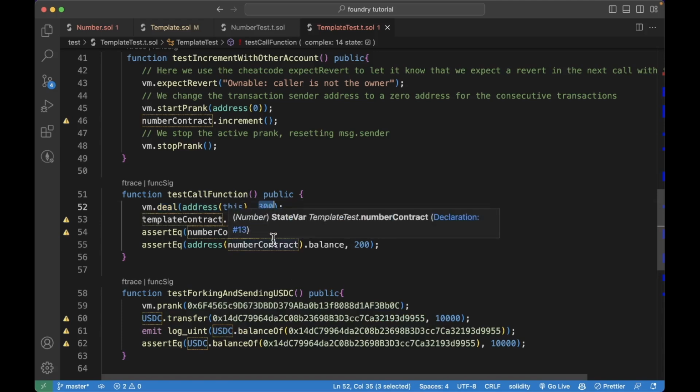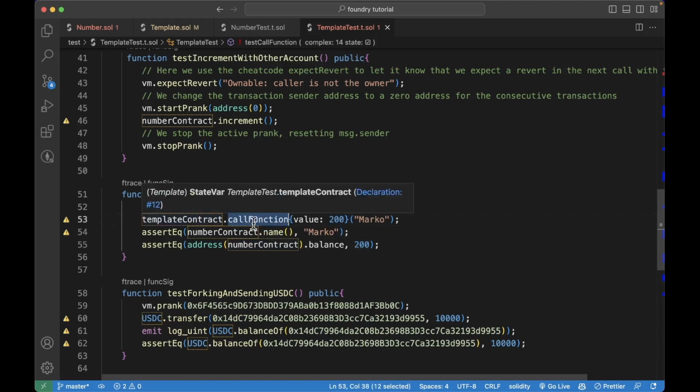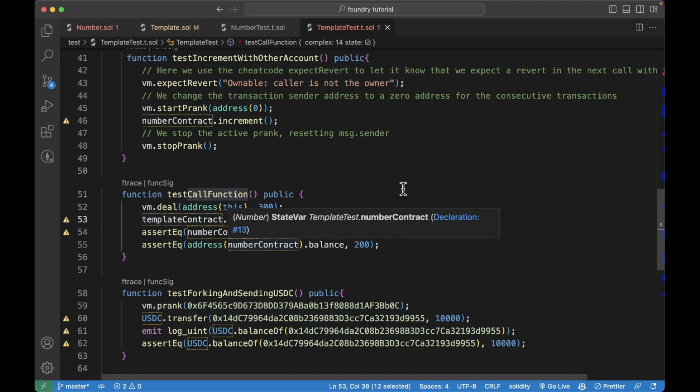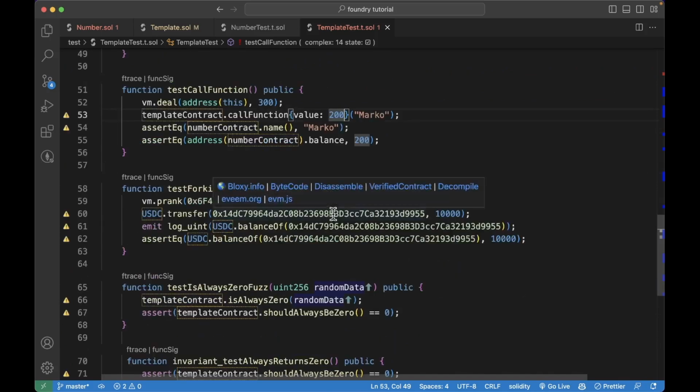Finally, we have the test call function, which will just say, hey, the address does this. We want to have a 300 wei because we'll send 200 when we call this call function. We'll pass in a name, then we'll just assert equal that the name is equal to the name we passed in. And you can see we're just calling the function, passing in the gas and the name. And finally, we'll just assert equal.